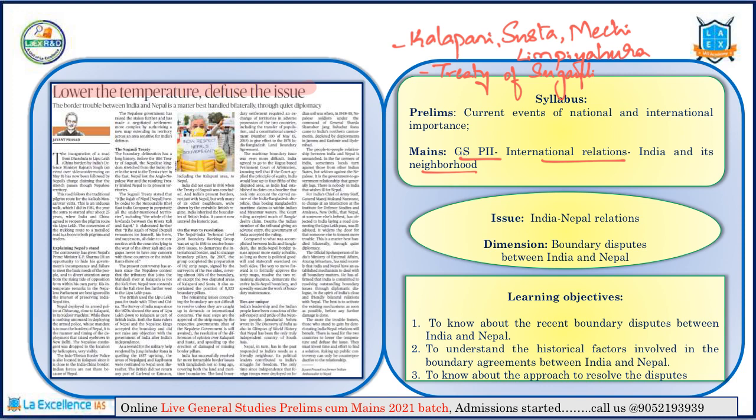because historically India and Nepal have had a very good relationship. What are the issues that we are trying to read in this article? It is about India and Nepal relations in the context of boundary disputes. From this article, we'll learn what the recent disputes between India and Nepal are, what the historical factors are that contributed to today's dispute, and what approach we can evolve to resolve this dispute.